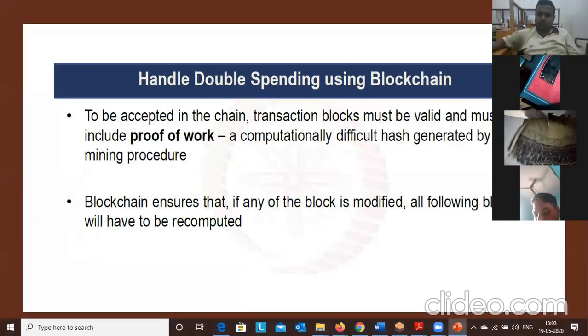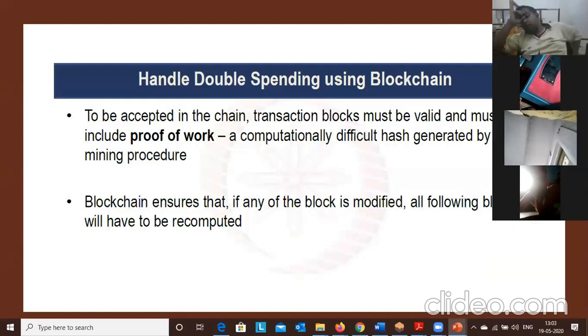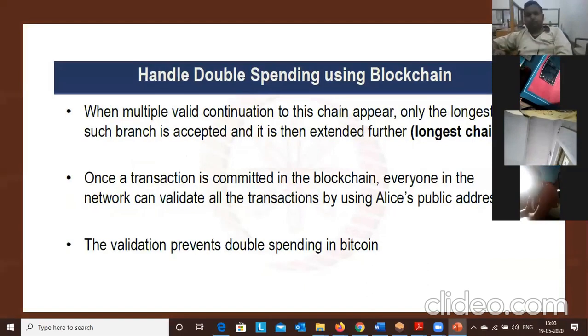Okay, so the solution is the validators. Every time Alice gets some amount of Bitcoins and sends the Bitcoin, all the transaction information will be updated in other nodes in the blockchain. So they will verify. This thing is called validation. The double spending problem can be avoided using proof of work, with the help of consensus protocol and based on the validation. We'll discuss validation in the upcoming slide. So the double spending problem can be solved using this validation process.